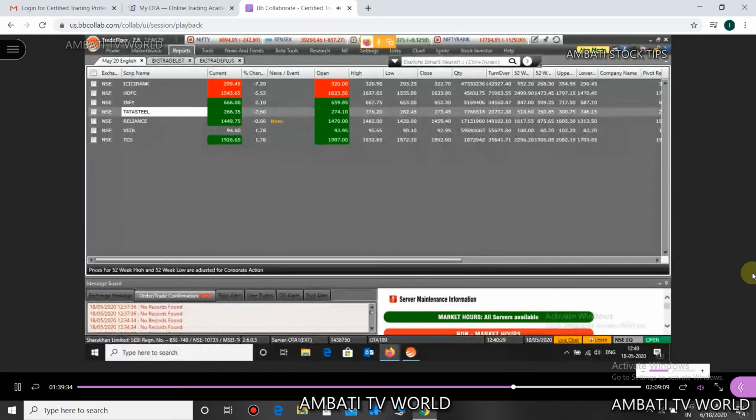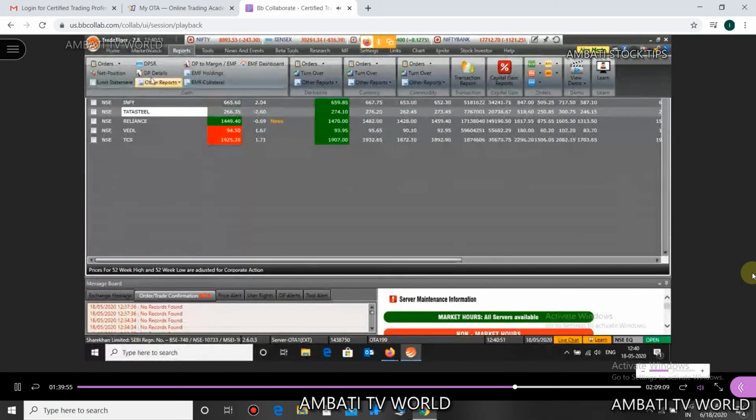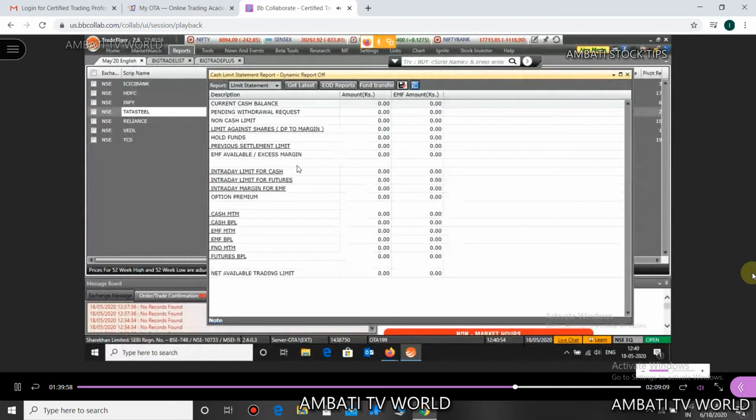Can you please share one example with margin cash limit? What kind of an example you want me to show you, Varsha ji? It's simple. Once you start trading, all these things are very simple. You need not invest much time on these points, because you just need to know this limit statement. It will show you all the fund related things here. What are your funds? Have you utilized your funds somewhere, or is there some unsettled cash? So everything, it's like a ledger.